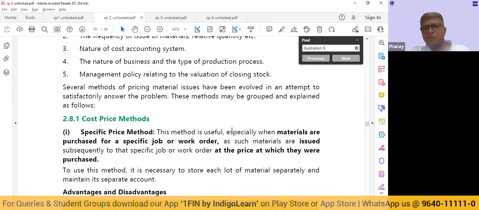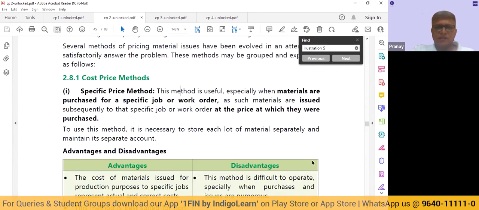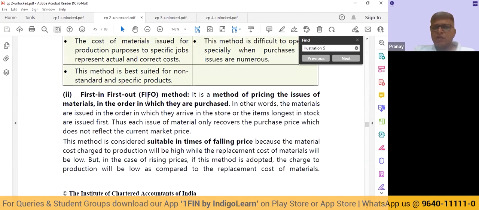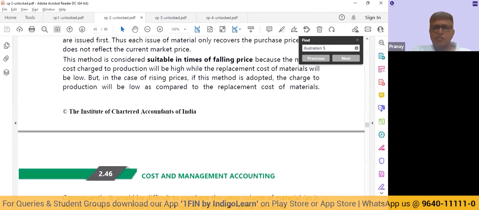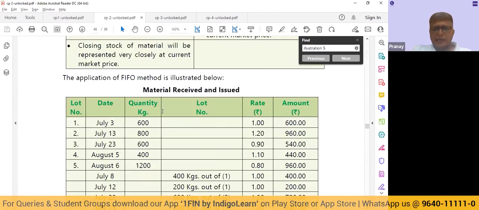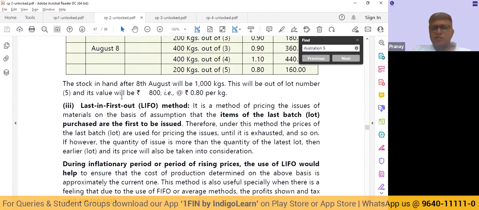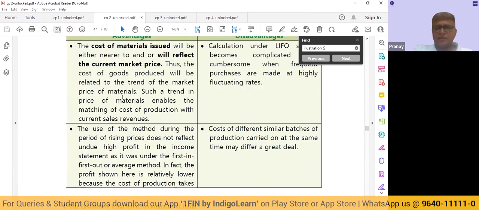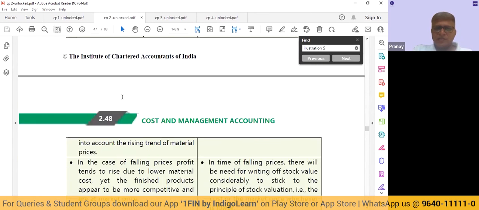If it came at 100 rupees, we are going to issue at 100 rupees. So if there is some specific purchases, that is when we use this method. Or the most popularly used method, FIFO. Whatever came in first, we are going to issue first. The next method is LIFO. Whatever came last, we are going to issue first. So these are the cost methods.